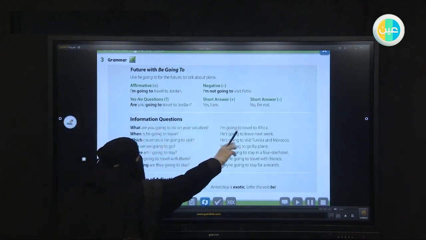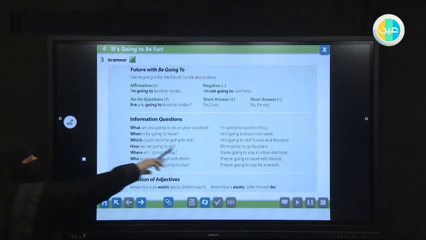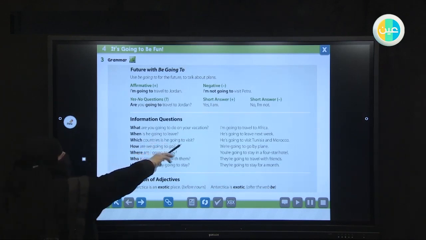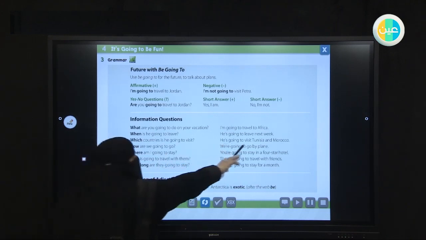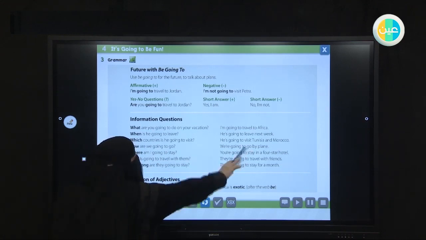I am going to travel to Africa. Look at number 2. When is he going to leave? He is going to leave next week. So this is also asking for information using going to, using the future. Which countries is he going to visit? He is going to visit Tunisia and Morocco. How are you going to go? We are going to go by plane.